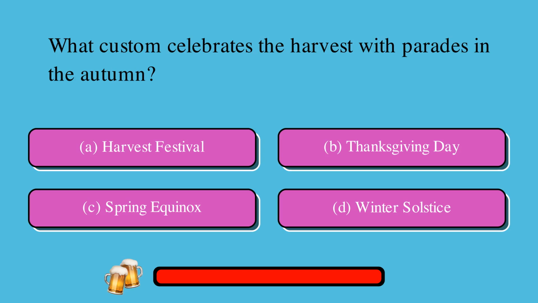What custom celebrates the harvest with parades in the autumn? A. Harvest Festival, or B. Thanksgiving Day, or C. Spring Equinox, or D. Winter Solstice? The correct answer is A, Harvest Festival.